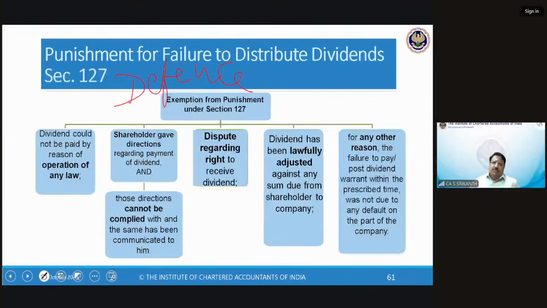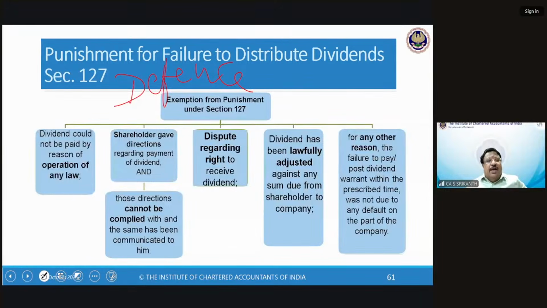Any law. For example, there might be a law saying certain types of classified individuals cannot take the dividend in, whatever they might describe it. So anti-corruption laws are there.